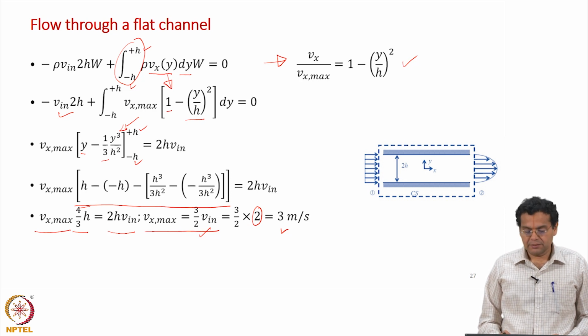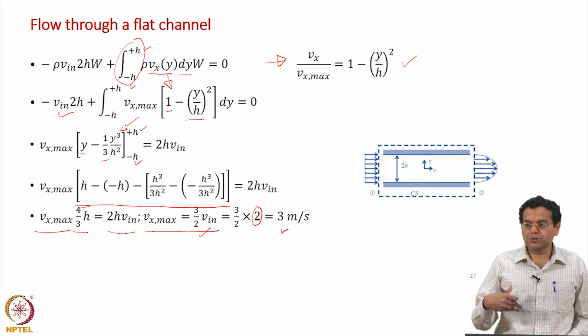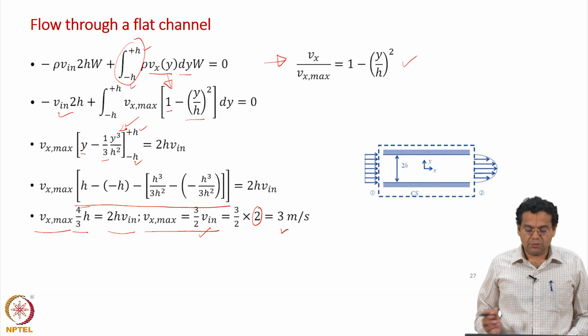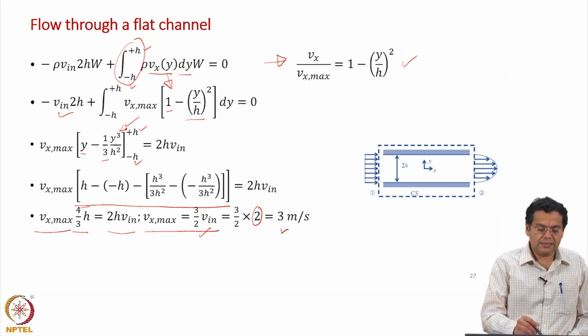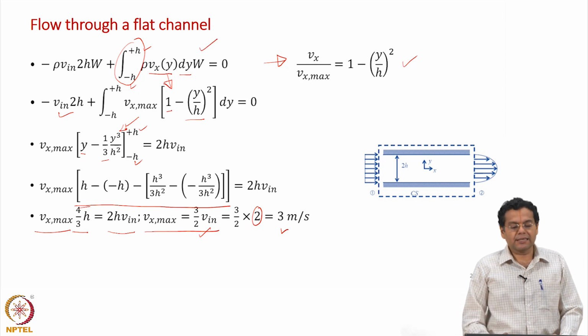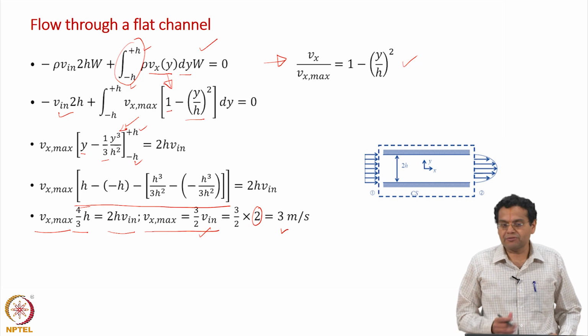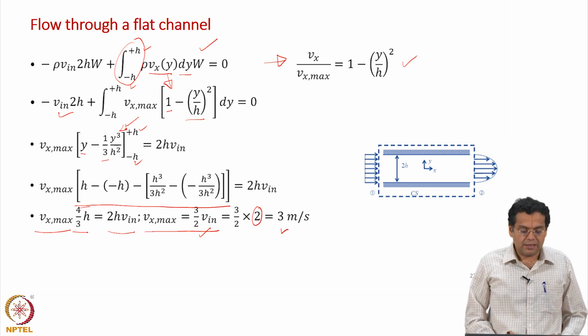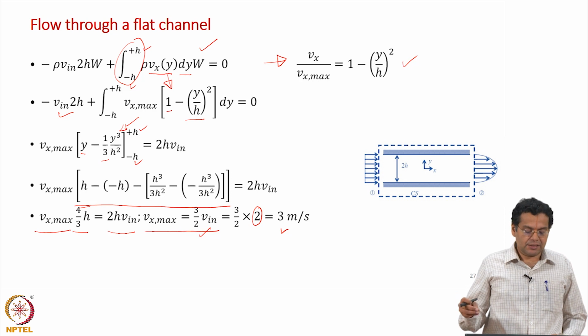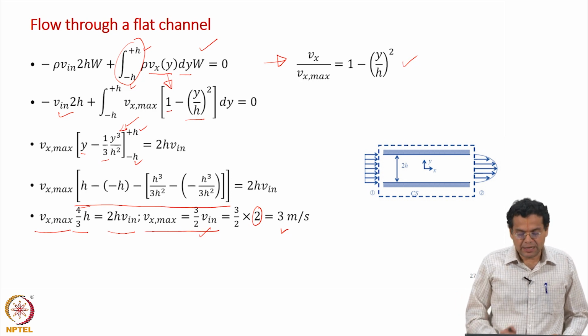at the exit. So, this is a good example where at the inlet it was uniform velocity, and at the outlet the velocity varied across the cross-sectional area. By using this integral sign, we have been saying that the integral sign accounts for variation of velocity and density. It is a good example to demonstrate that as well. And you also see that in such a situation, the maximum velocity is 3 by 2 times the inlet velocity.